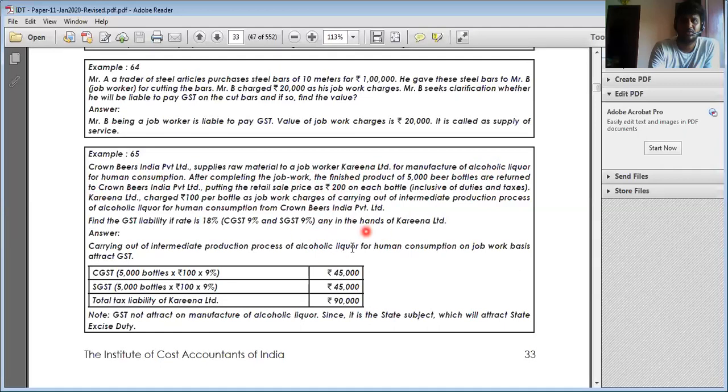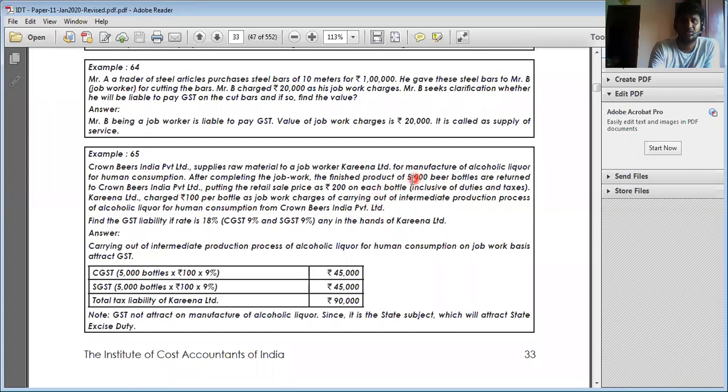Manufacturing of alcoholic liquor is not subject to GST, but supplying the bottle will attract GST. After completing the job work, the finished product of 5,000 beer bottles is returned to Crown Beers India Limited, with a retail price of rupees 200 per bottle, including duties and taxes. Karina charges rupees 100 per bottle as job charges.